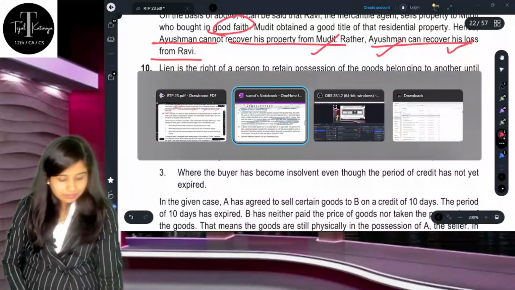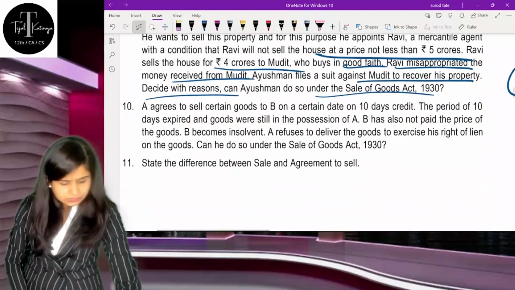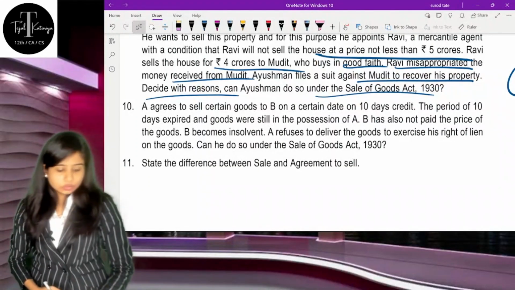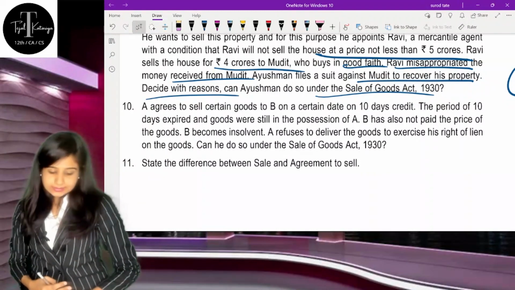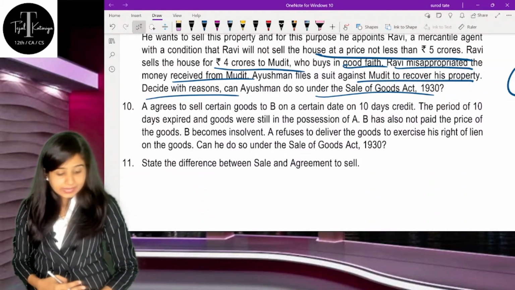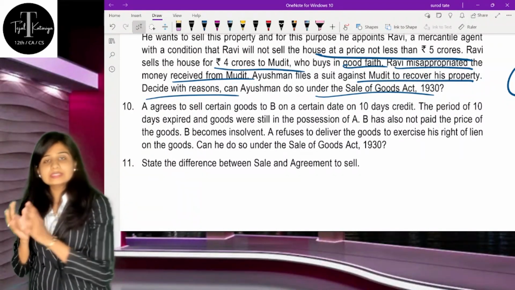Now we are going ahead with question number 10. Question number 10 is: A agrees to sell certain goods to Mr. B on a certain day on a 10 days credit period. That period of 10 days expired and the goods are still in the possession of A.